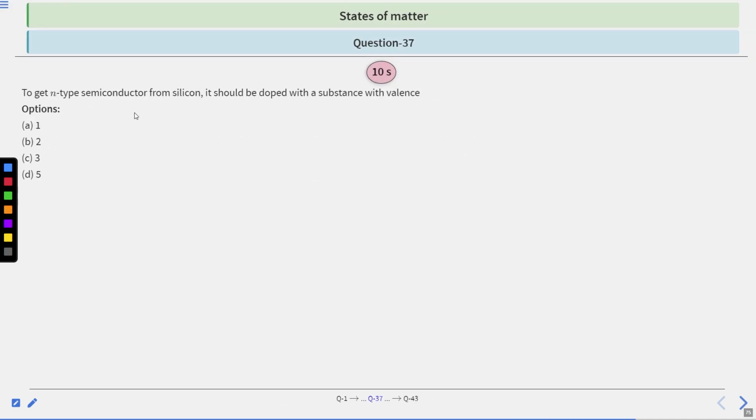To get N type semiconductor from silicon, it should be doped with a substance with valence 1, 2, 3 or 5. You have 10 seconds to solve this question, and after that we will see the answer.